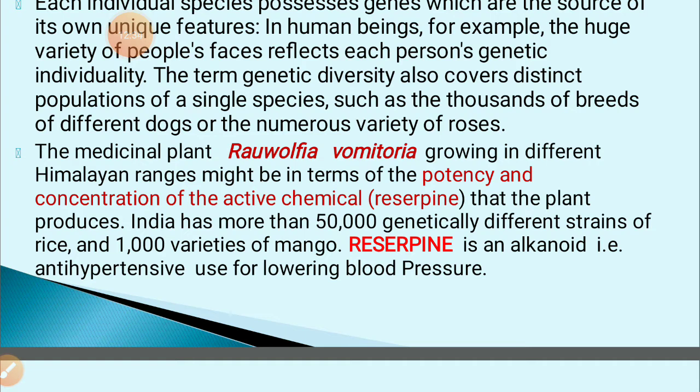So remember that sometimes a question is given in the CBSE exam about a strain of rice: genetic diversity, species diversity or ecosystem diversity. If the question is given as a strain, understand definitely this is genetic diversity. And 1000 varieties of mangoes.